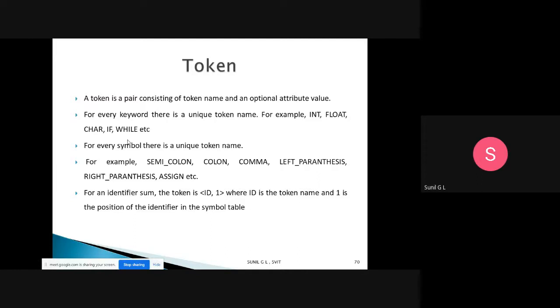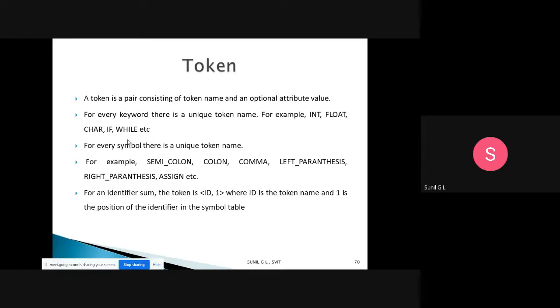Like that for an identifier. An identifier is nothing but a variable or a constant. For all those things, we will have a token called id comma 1, where id is the token name and 1 is the position of the identifier in the symbol table. If it comes first, we will store it in the first position. If it comes second, id comma 2. Based on that position, we will assign the number.